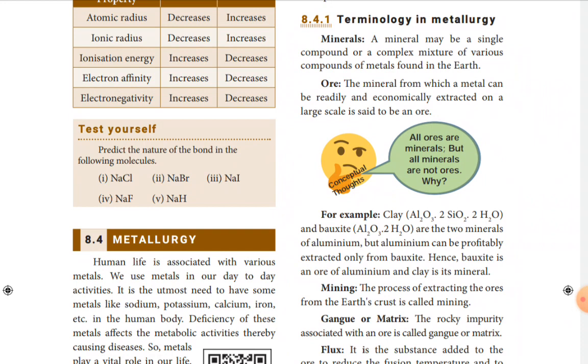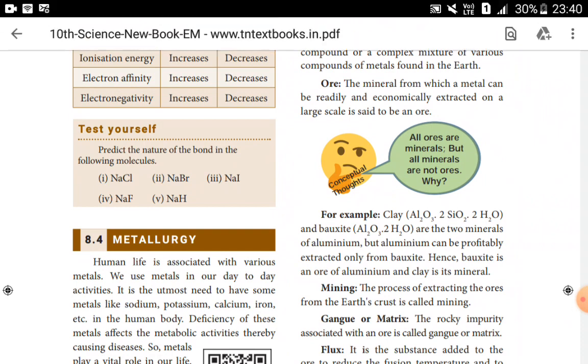See, sodium electronegativity is 1, but chlorine 3. So what is the difference? 1, 3, difference is 2. So this is more than 1.7. So sodium chloride is ionic bond.